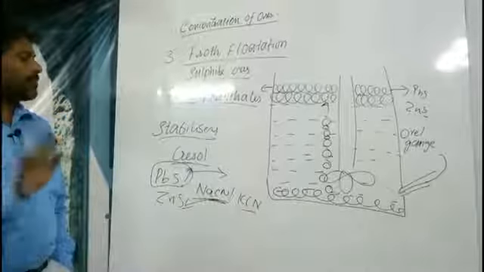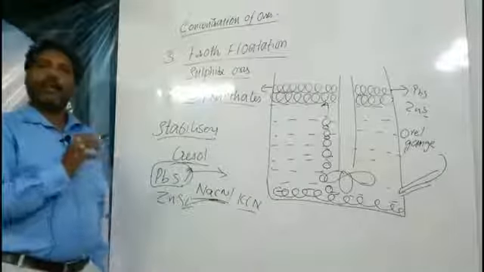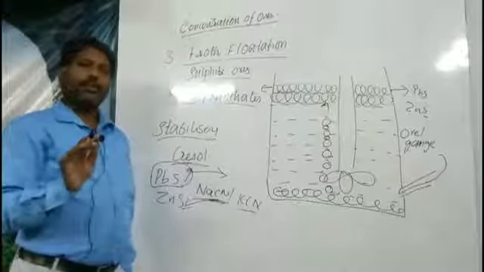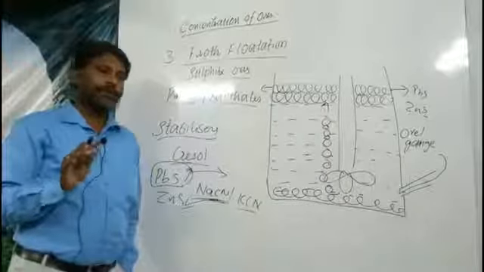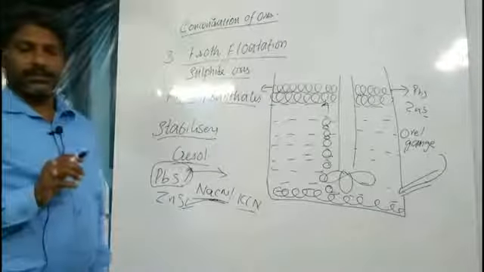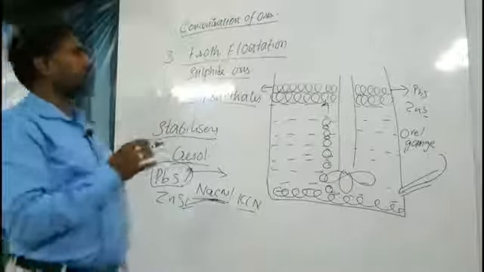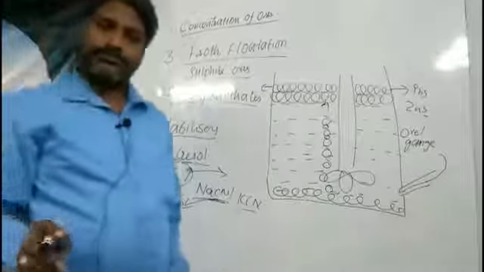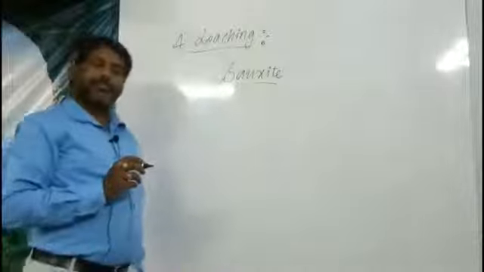This is a 4 marks question, generally asked in IP examinations, very frequently, every year, at least in the 8 marks AB section, or else as a 4 marks question. So get prepared, it is very easy to explain all these things. Okay, thank you. Next, now the 4th process is leaching.